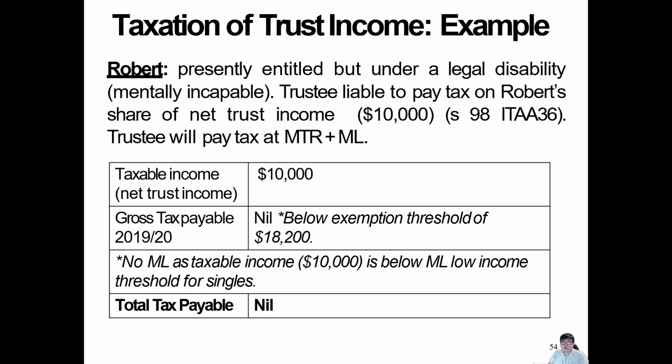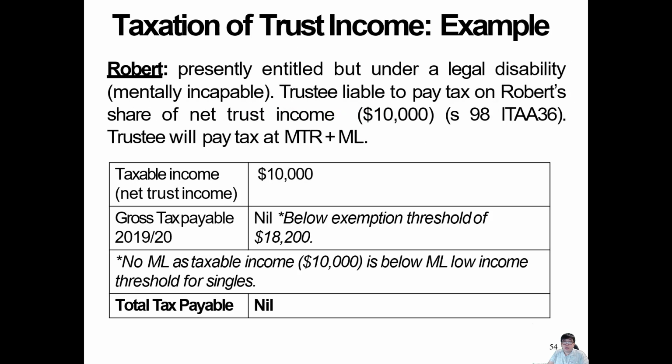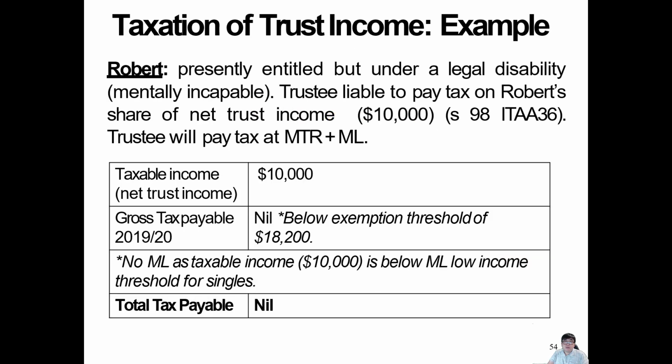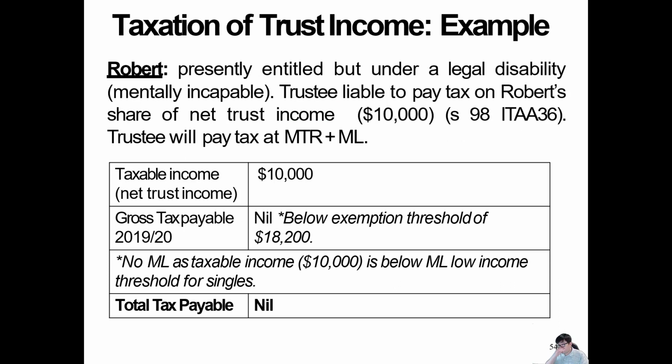Remember, if you've got 18,200, you're not paying tax, and Robert receiving 10,000 is basically paying nothing. So look at both of them, the kids John and Robert. One of them is paying no tax, another one is paying 4,500. Both receive $10,000, but one pays nothing and one pays this much tax. Because in here, Robert is already not a minor. So Robert doesn't have to pay. It doesn't matter whether he's in jail, mentally incapable, or any other legal disability, except minor.